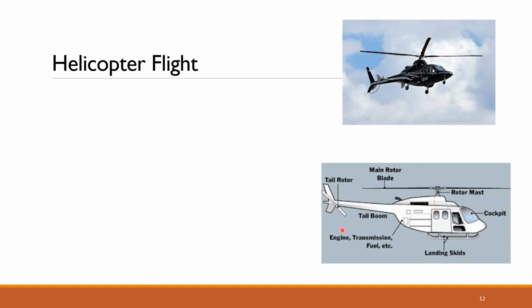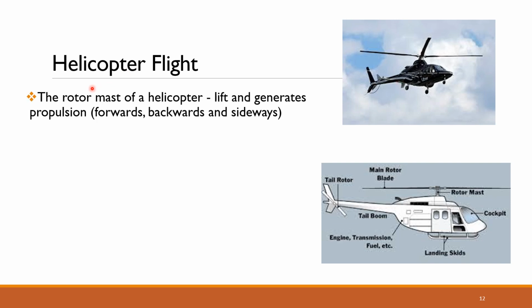So these are the main parts of a helicopter: the rotor mast, the main rotor blade, and also the tail rotor. These are the features that help in maintaining the flight just like a dragonfly.